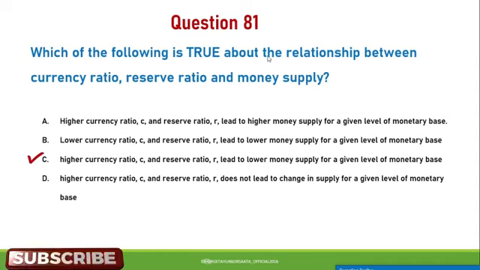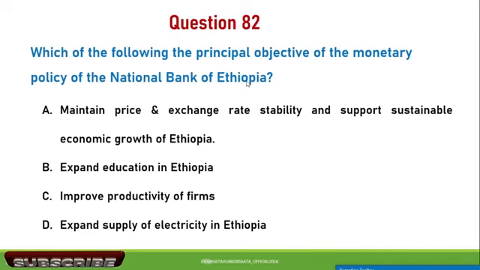Next question, which of the following is the principal objective of the monetary policy of the National Bank of Ethiopia? A. Maintain price and exchange rate stability and support sustainable economic growth of Ethiopia. B. Expand education in Ethiopia. C. Improve productivity of firms. D. Expand supply of electricity in Ethiopia.